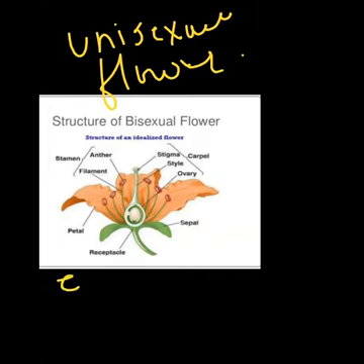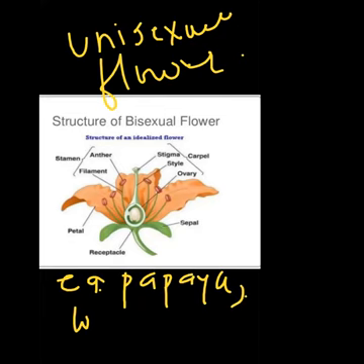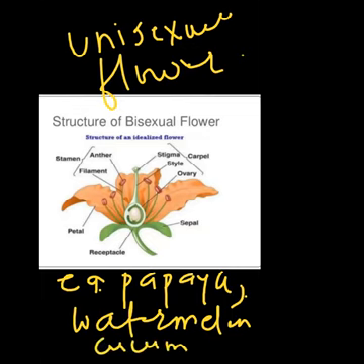For example, papaya. Either the papaya flower bears the male reproductive part or the female reproductive part, which means the flowers bearing each part are different. Then watermelon. Watermelon flowers are also different. The male flower is different and the female flower is different. Cucumber.